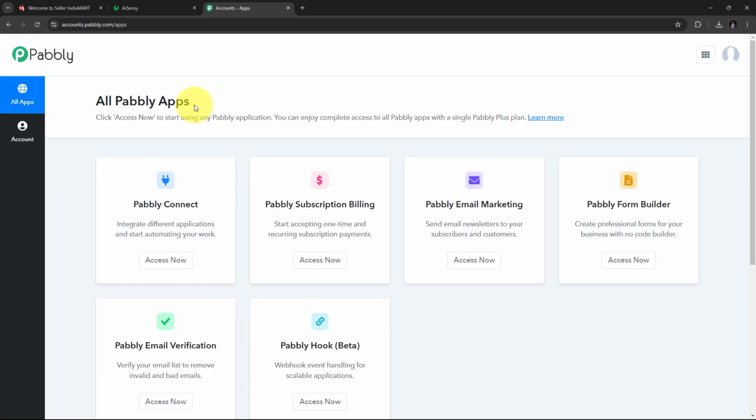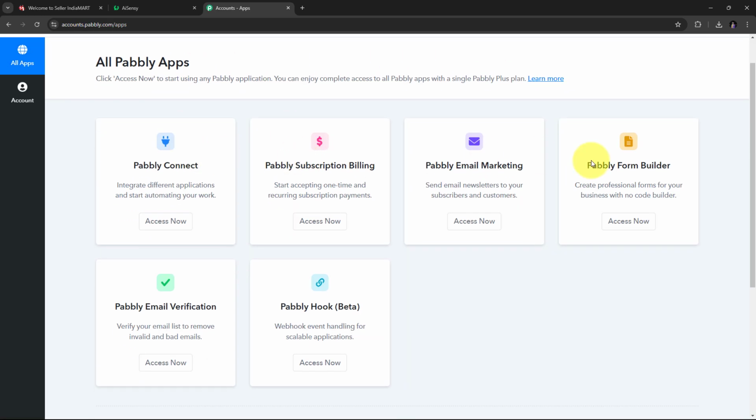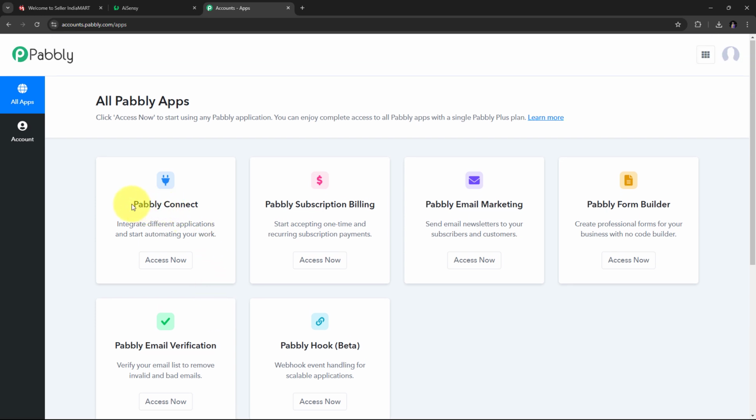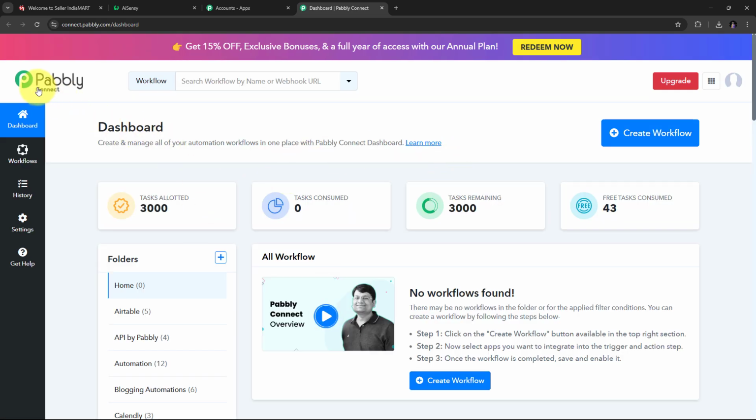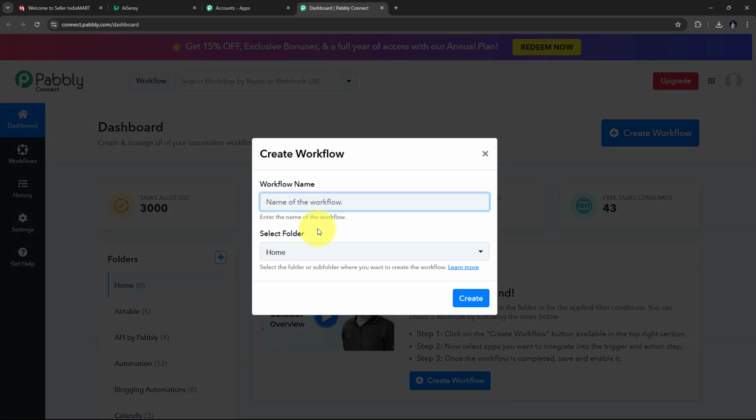and you will get to see this page. These are all the apps that Pabbly offers, and we are going to use Pabbly Connect here. For that, I just need to click on this Access Now button under Pabbly Connect. And this will direct us to the dashboard of Pabbly Connect. Now here in the dashboard, I need to create a new workflow, and for that I'm going to click on this create workflow button and this window will pop up.